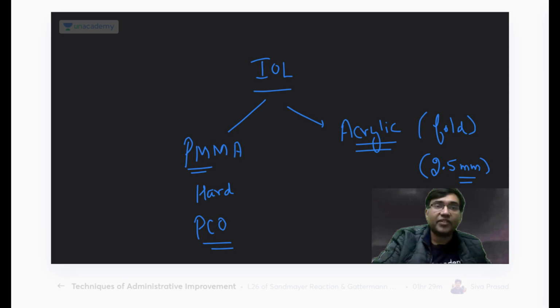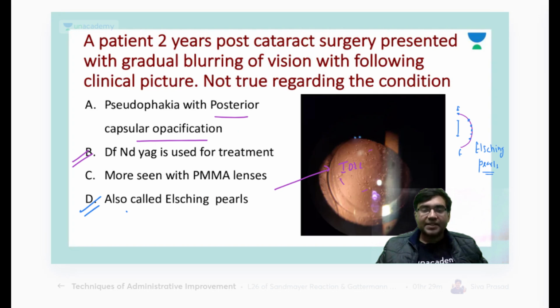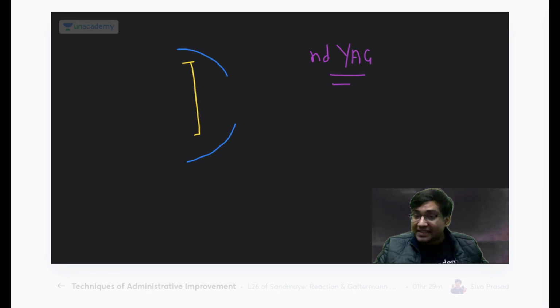Is it clear, everyone? Now how can we treat these patients? To treat this patient, I basically just remove the posterior capsule. I just make a hole in the posterior capsule. And how do I make a hole? I can make this hole with the help of a laser, which is a single frequency Nd:YAG laser. So please see, if anyone has not seen my lecture on the lasers in ophthalmology.